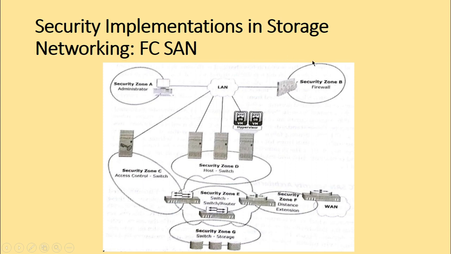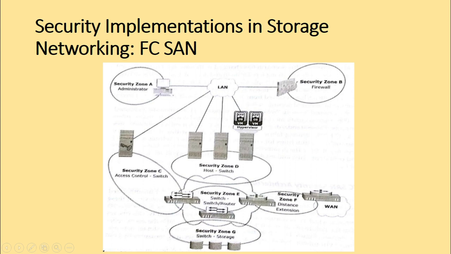Now let us look at this next security zone, that is zone B. We are talking about the firewall here. So what are the protection strategies that we can have at zone B? We can block inappropriate traffic by filtering out the addresses that should not be allowed on our LAN. We can screen for allowable protocols and block the ports that are not in use. Okay, the firewall can screen the allowable protocols and it can block whichever ports are not in use. So that is zone B.